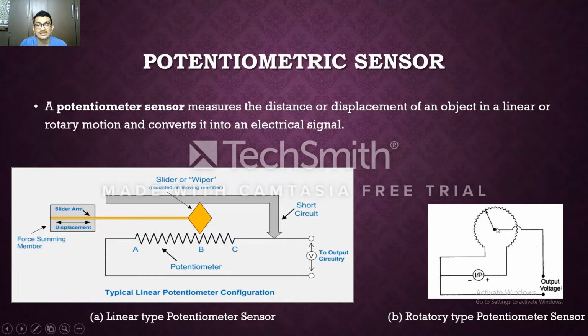If there is a change in angle of 30 degrees, 60 degrees, 90, or any other angle, there will be a change in resistance. Whenever there is a change in resistance, the voltage changes, and that voltage change is a signal of the change in position. So this is how the rotary type potentiometer is used as a sensor. Let's learn the other types of resistive sensors.